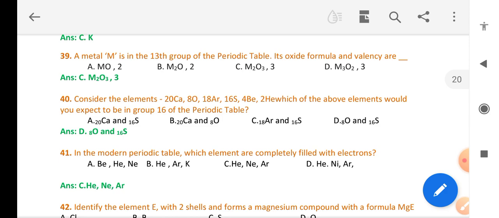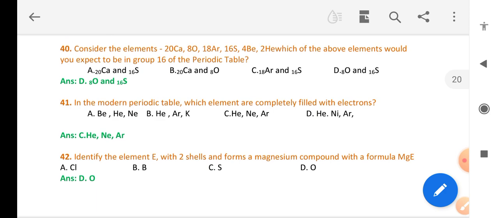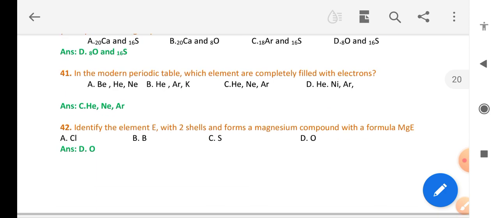Which of the above elements would you expect to be in group 16 of the periodic table? 8O and 16S. In the modern periodic table, which elements have completely filled shells? Helium, neon and argon.